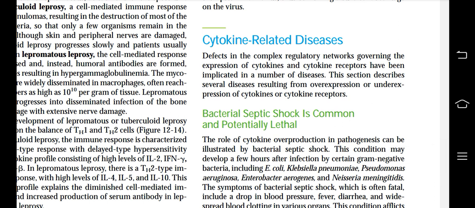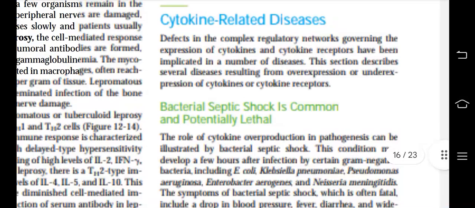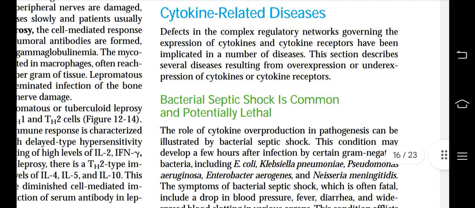And cytokine-related diseases. So this portion is something related to the clinical application. Actually, this is not involved in the syllabus, but still I'm going to read this. Defects in the complex regulatory networks governing the expression of cytokines and cytokine receptors have been implicated in a number of diseases. This section describes several diseases resulting from overexpression or underexpression of cytokines or cytokine receptors.